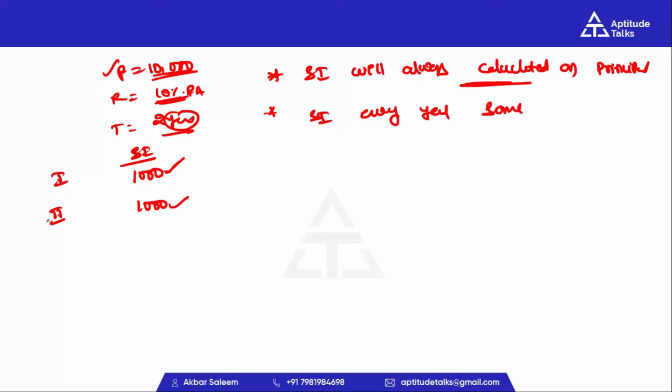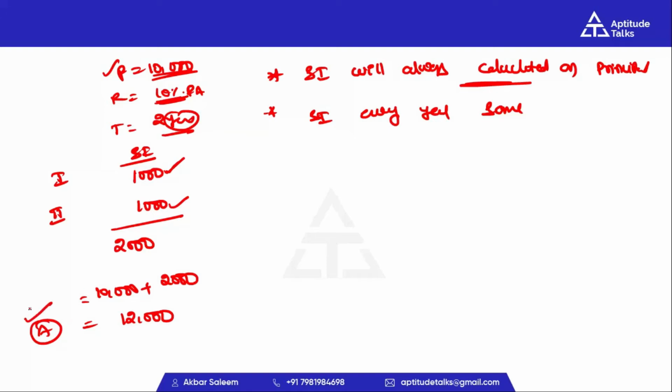Next point, 2 years simple interest is 2,000 rupees. After 2 years, how much amount will we pay the bank? 10,000 plus 2,000 rupees, so the total amount is 12,000 rupees. Total amount is nothing but amount. In this amount, we add principal to simple interest. You can say total amount, overall amount, or maturity amount.